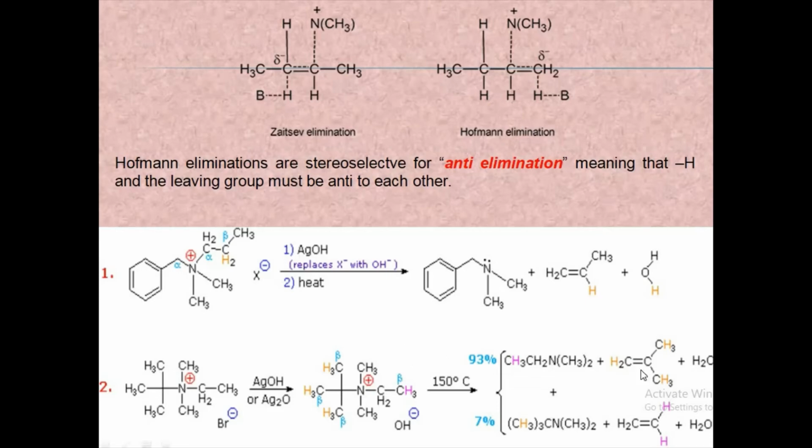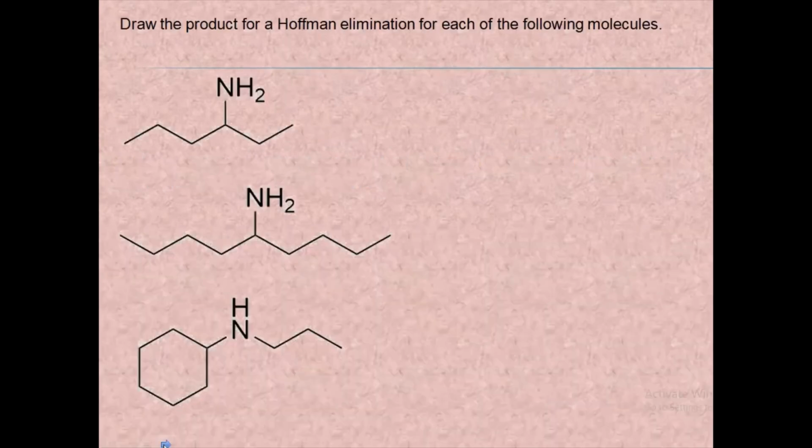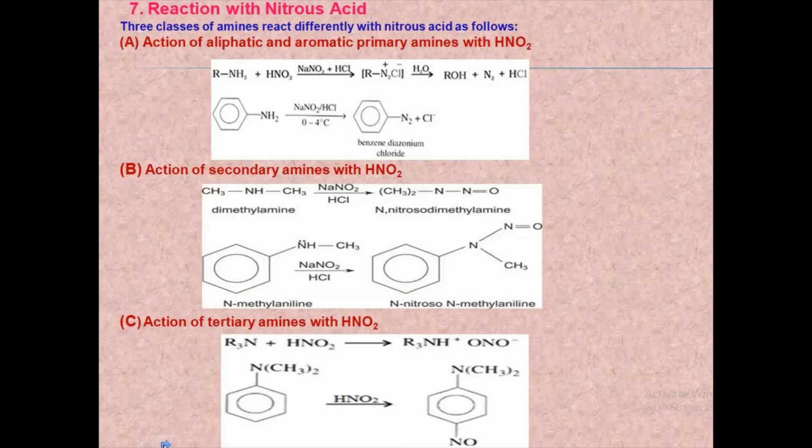In the Hofmann elimination of quaternary ammonium hydroxide, the major product is commonly the least substituted alkene. This is actually one form of Hofmann's rule. You can find out the Hofmann elimination product for the following compounds. The main product will be the least substituted alkene or terminal alkene, in accordance with Hofmann's rule, and a tertiary amine. Next we'll see reaction with nitrous acid. Three classes of amines react differently with nitrous acid. First one is action of aliphatic and aromatic primary amines with nitrous acid.